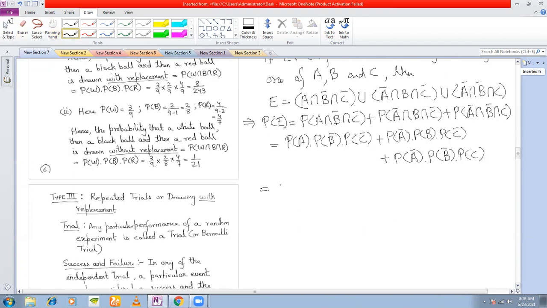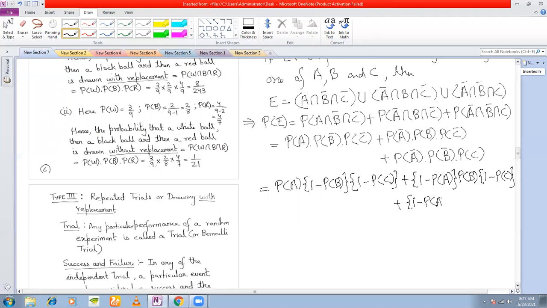So P(A) into P(B bar) is 1 minus P(B), P(C bar) is 1 minus P(C), plus P(A bar) is 1 minus P(A) into P(B) into P(C bar) is 1 minus P(C), plus P(A bar) is 1 minus P(A), P(B bar) is 1 minus P(B) into P(C).